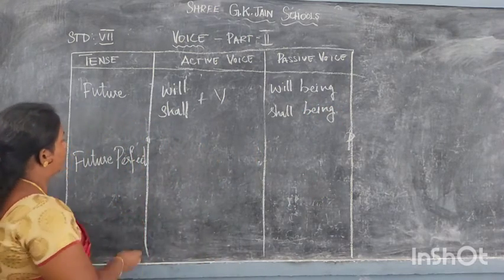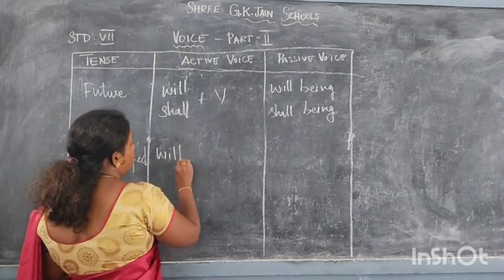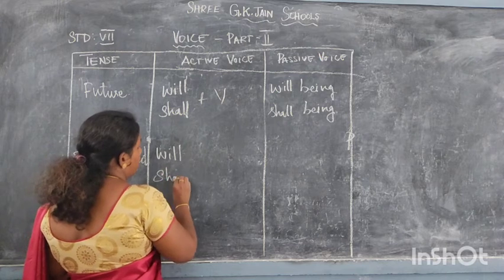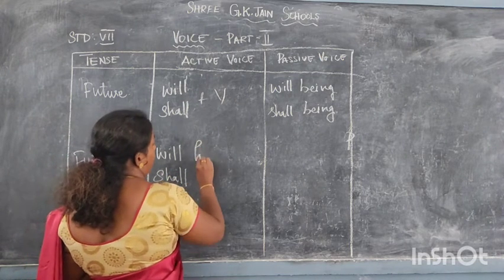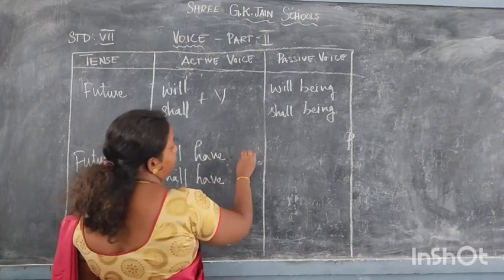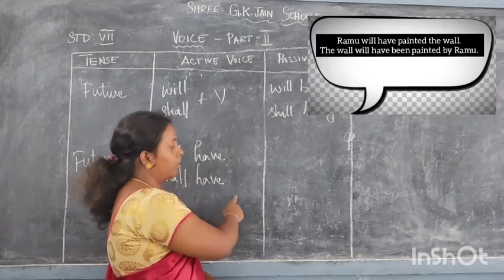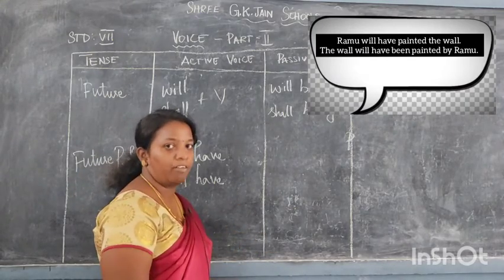Whereas future perfect tense is will have done, shall have done, or will have played, shall have played.